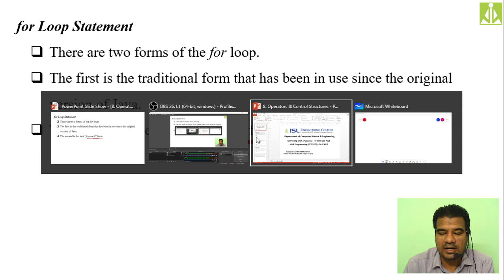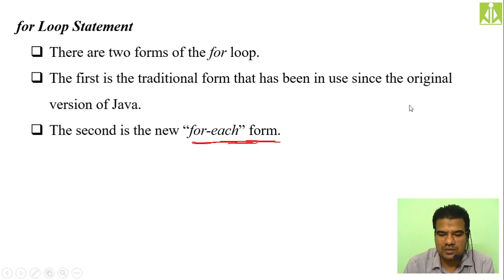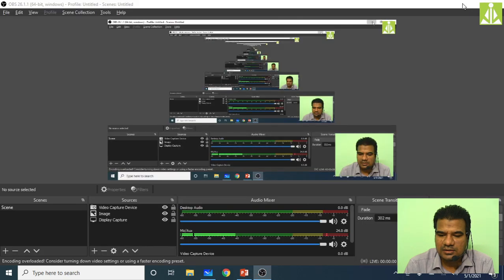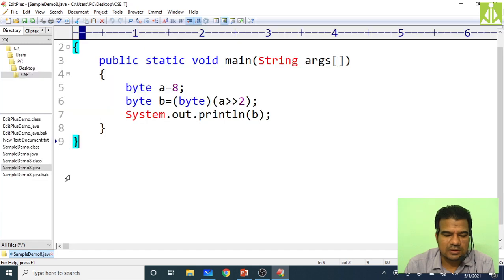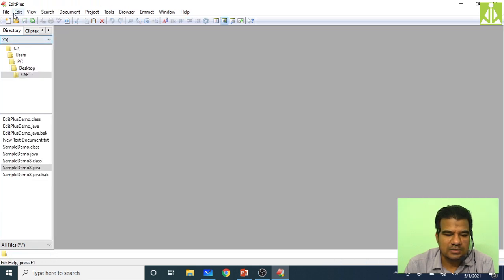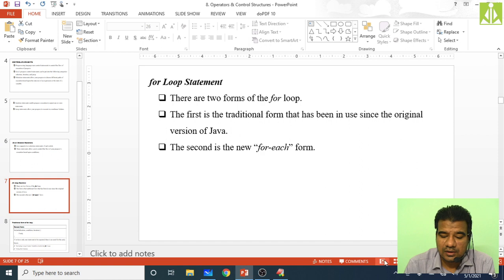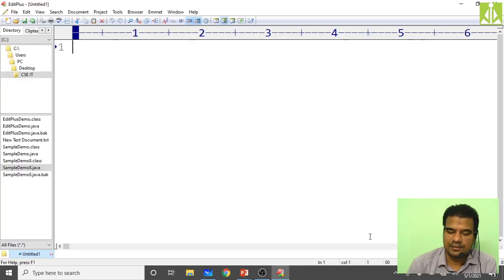In order to explain the traditional form of the for loop, I will take the help of my EditPlus. Let me open that EditPlus now. Let me close this one. Discard and minimize. I'm opening my EditPlus. Let's close this one. Take a new file. Hopefully you are understanding what I'm doing. Make it like this.